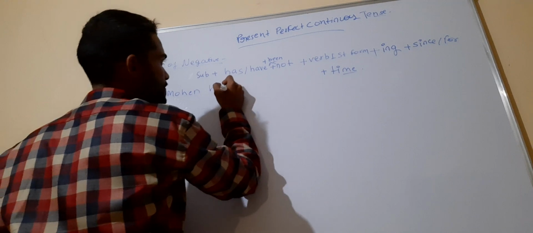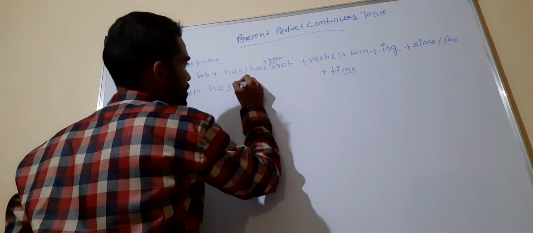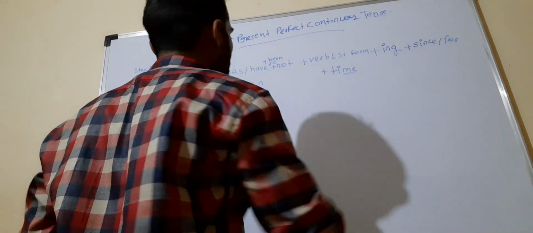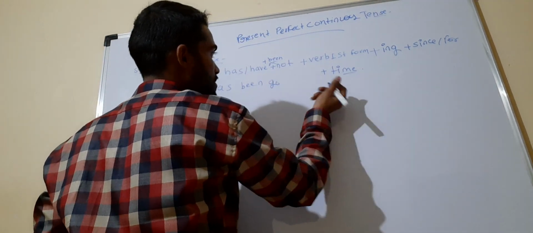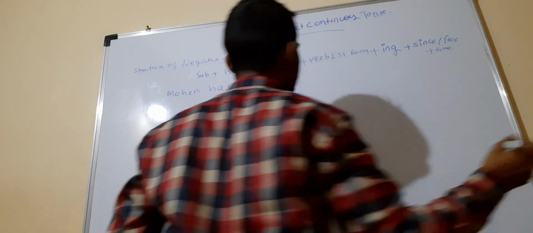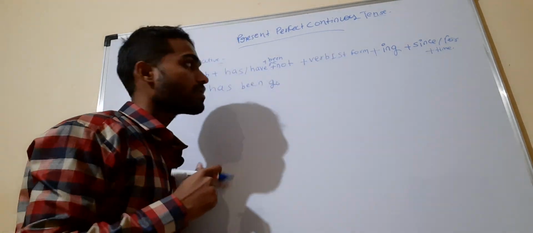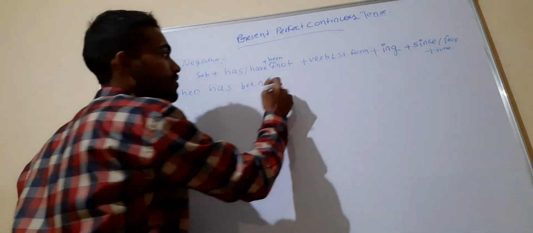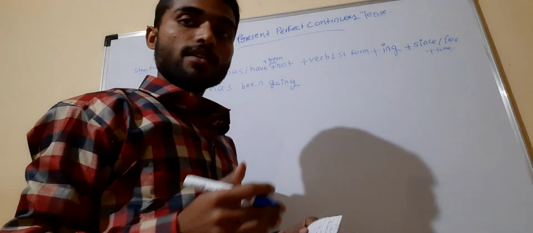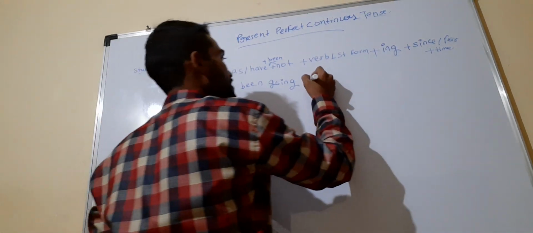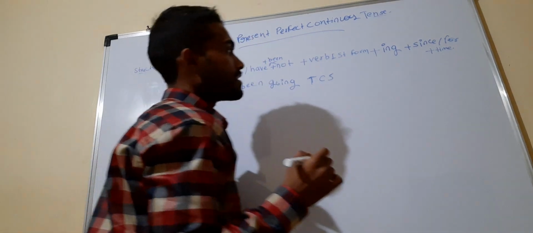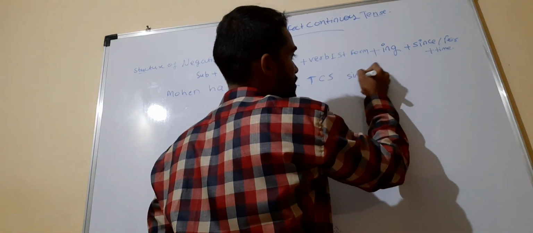Mohan has been, then the verb first form, so going. Go is the first form of that. I am writing this one time so there will not be a problem. You understand this. So Mohan has been going, where? Tata Consulting Services, TCS. That's why Mohan has been going to TCS since 5 years.